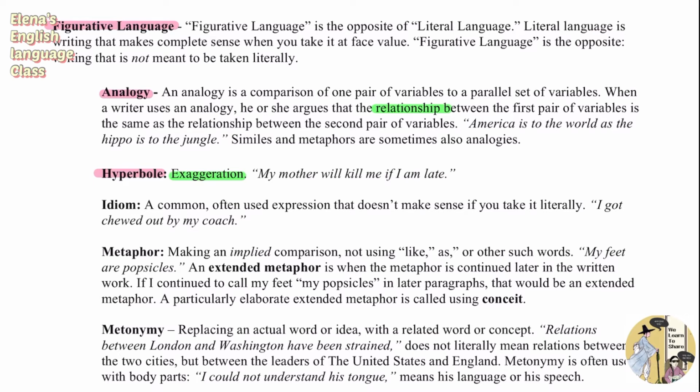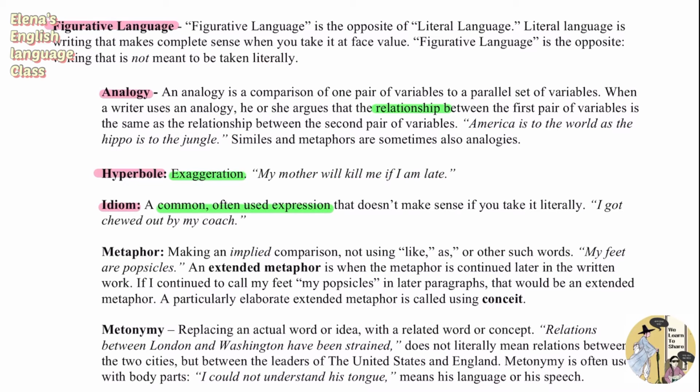to be taken literally. The third is idiom, which is a common, often used expression that doesn't make any sense if you take it literally. Again, this is something that doesn't make sense if you take it literally, but it's a very common and often used expression. So for example, it would say, I got chewed out by my coach.